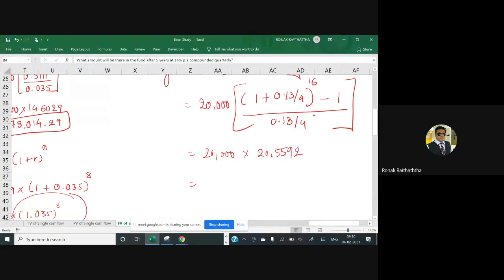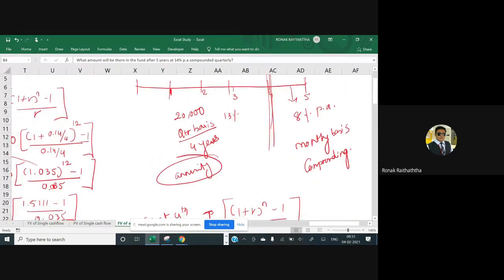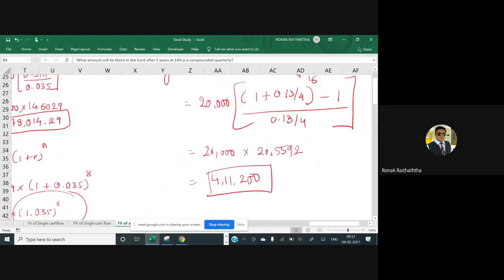दो को आ गया मतलब कि सही होगा. Let's multiply this. How much Miss Avni will have after 4 years? 4,11,200. Still this money would be there for 1 year and the compounding will be on monthly basis. So my next